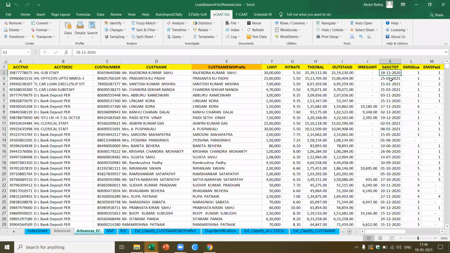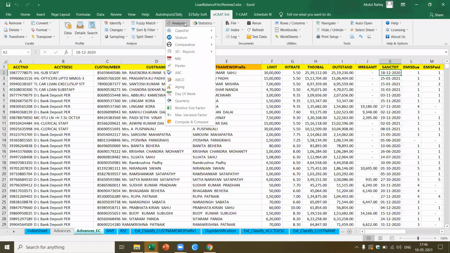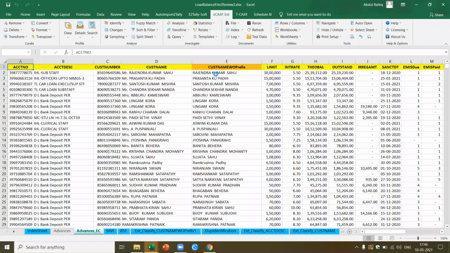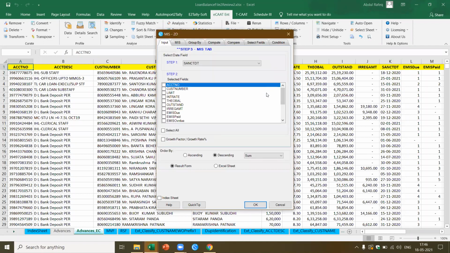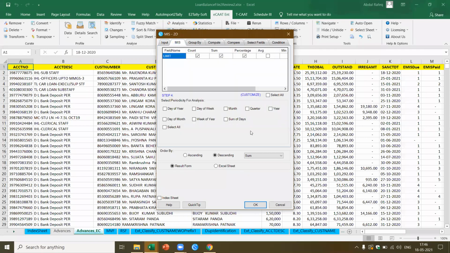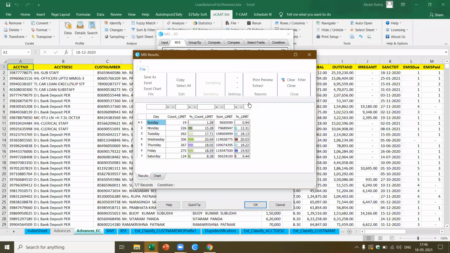Now I want to see on what day the loans have been sanctioned. This is where I said you can do various types of analysis. I can come to MIS. Now what is it that I want to do? I want to pick up based on the limit. This sanction date is already taken. Now here I come to MIS, and what I want to do is based on day of the week. That's all. Now you see, I should be able to get to know.